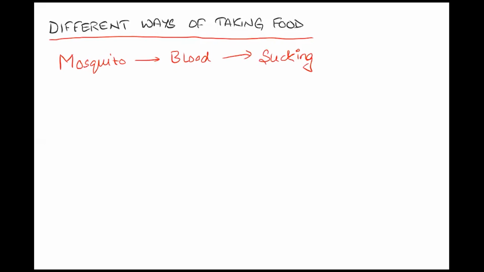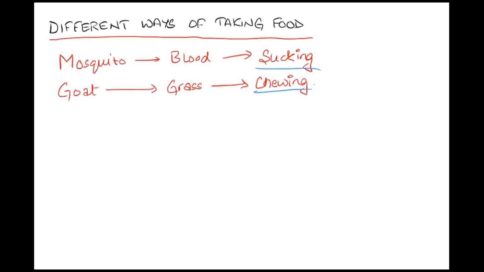Now let's take some other organism, like a goat. What is the food for a goat? Grass. And how does it consume its food? By chewing it. Now you can see there are various ways in which the food is taken in.